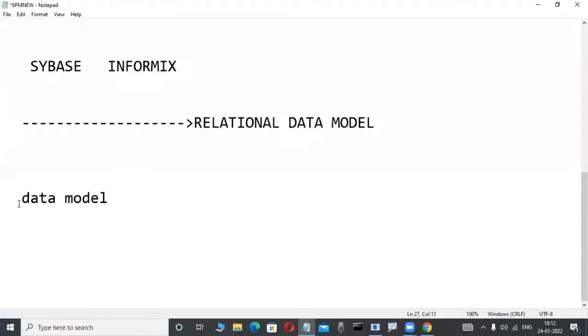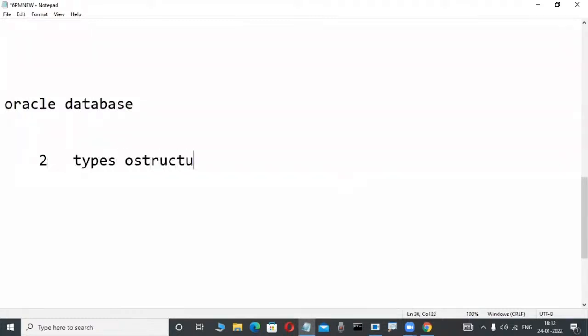Slowly observe here. For anybody who attended the previous class, I am telling one thing. Suppose Oracle is a product. This Oracle database, or any relational database, has two types of structures, as I told in previous classes: one is the logical structure, another is the physical structure.